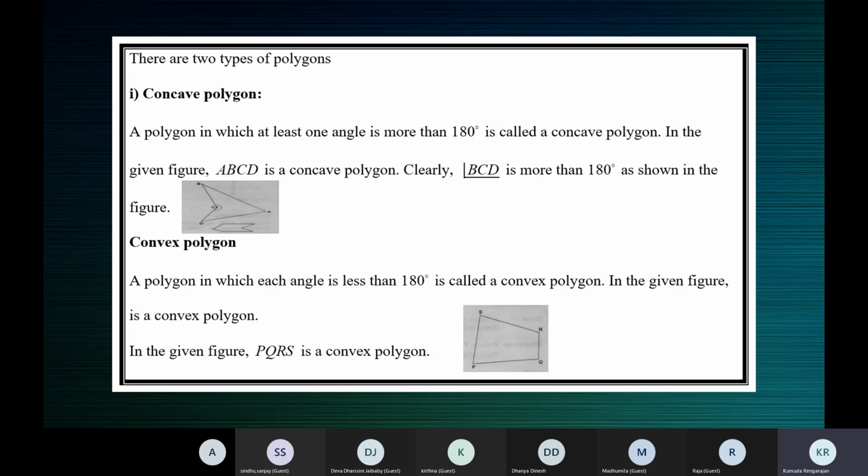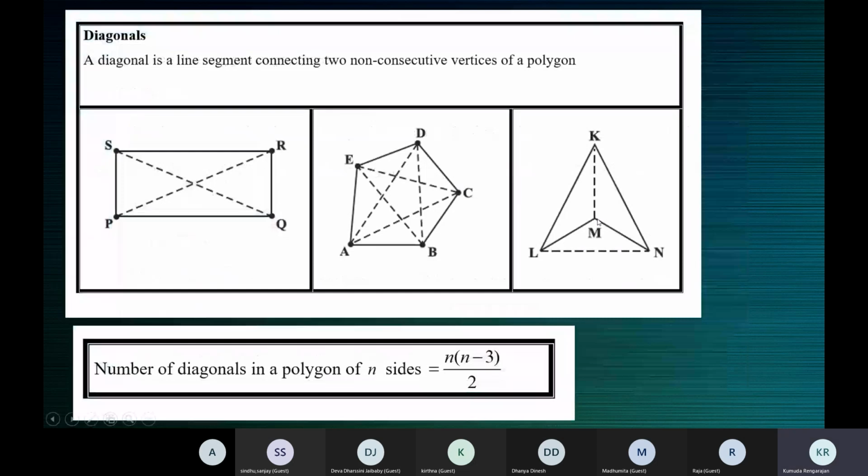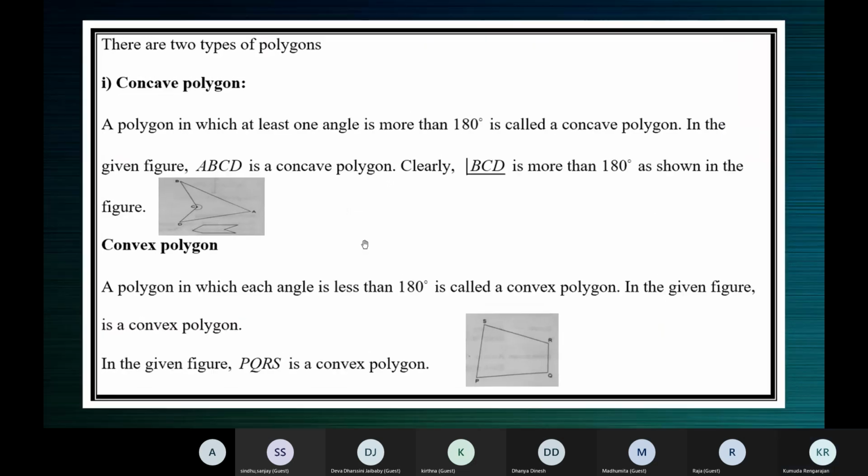Now, what are concave and convex polygons? Now, if you see this polygon, you don't consider the diagonals. Ignore KM and LN. Let me zoom this one in for you.